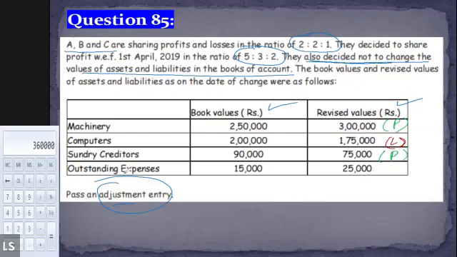Perfect. And what about outstanding expenses? Outstanding expenses are increasing, and outstanding expenses are a liability, so liability is increasing, that is obviously a loss. Perfect.